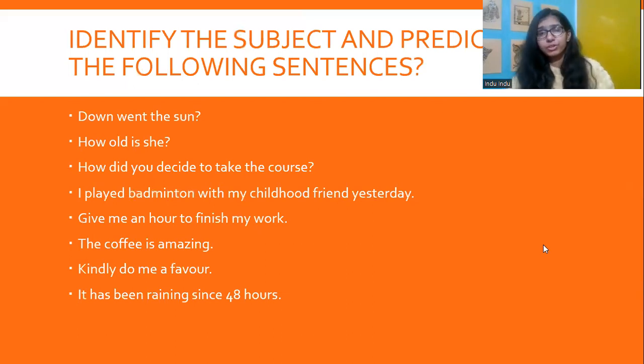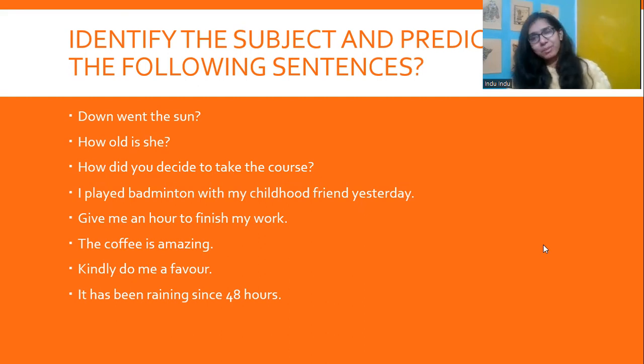Give me an hour to finish the work. So give me an hour to finish the work. Here, I am not the subject. It's just a request for an hour to finish the work. So the person to whom you're making the request, that is the subject here. You is the subject here, and the rest of the sentence is the predicate. The coffee is amazing.